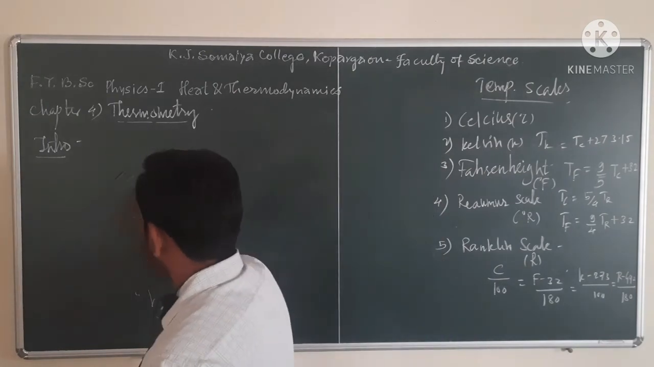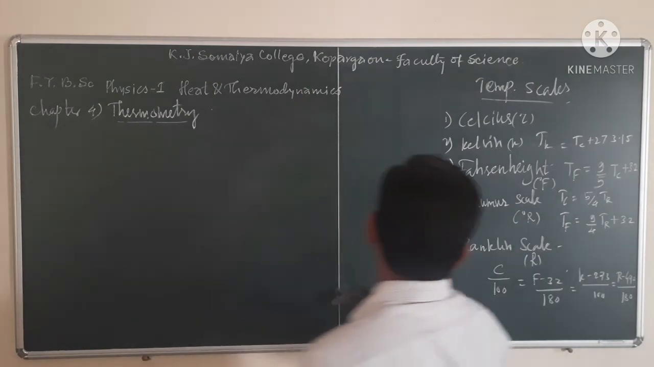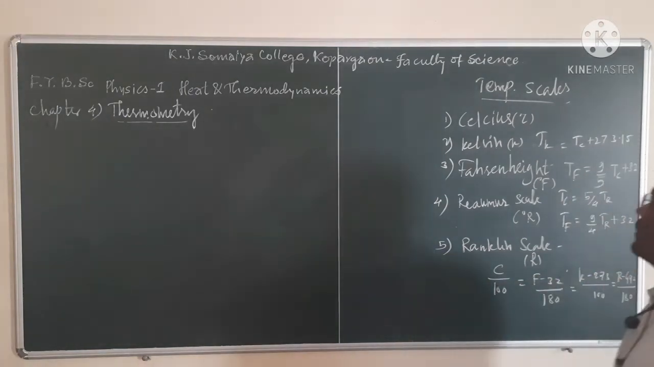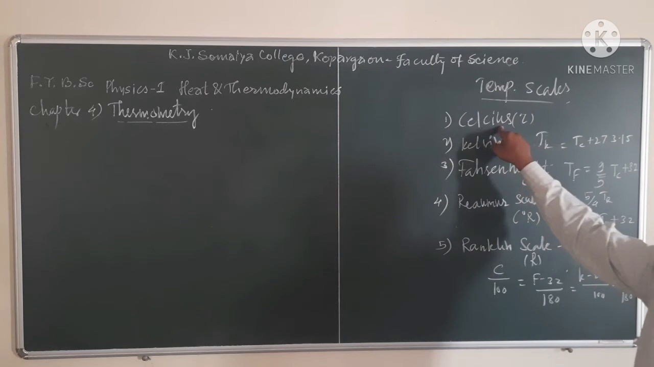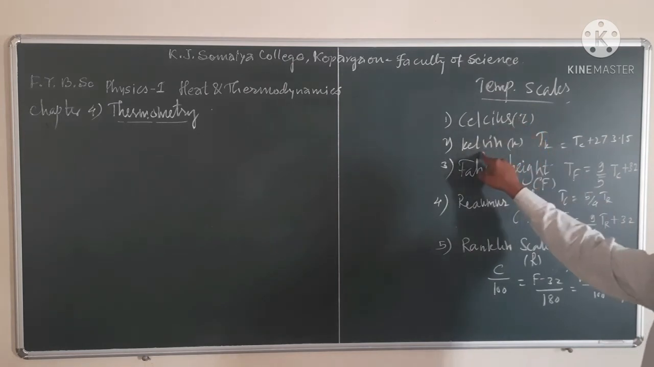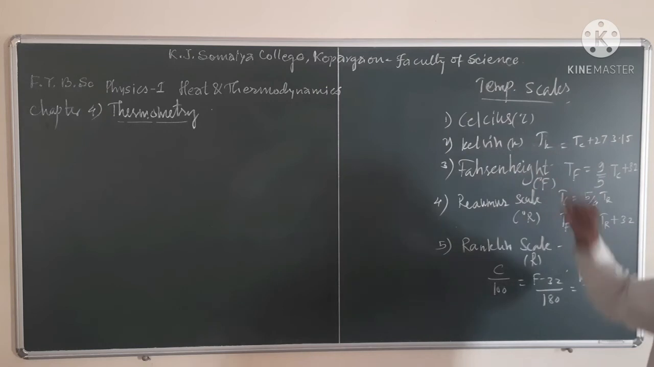If we measure the temperature of a body, the temperature of a body is measured in 5 different scales. Here I have already written the 5 different scales. One is the Celsius scale, which is written as degree Celsius. The second one is the Kelvin scale, which is written as K. You can write Kelvin scale as K and pronounce it as degree Kelvin.